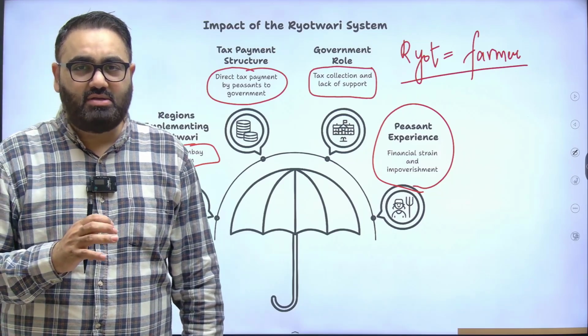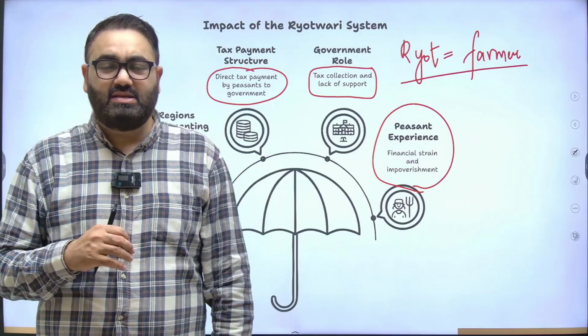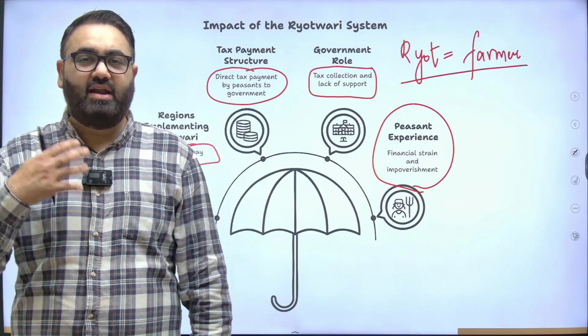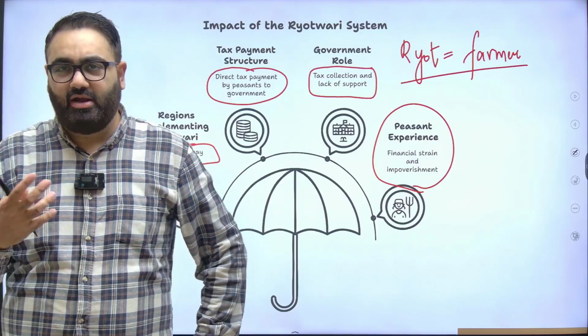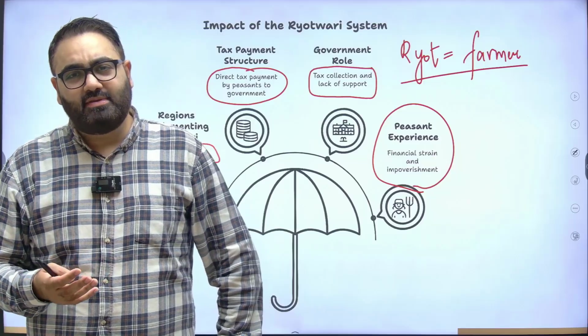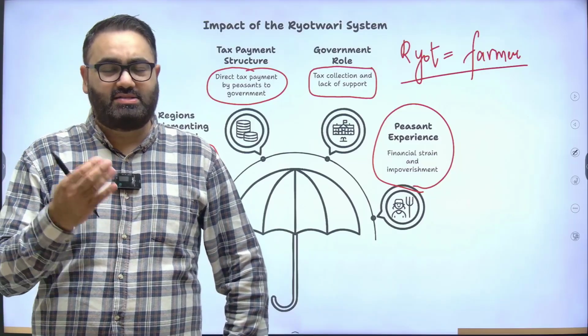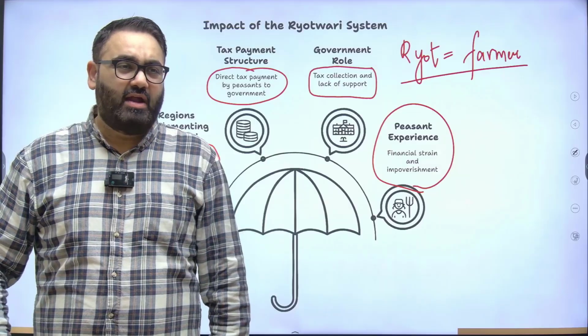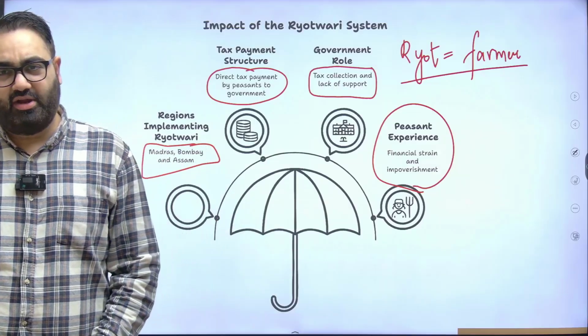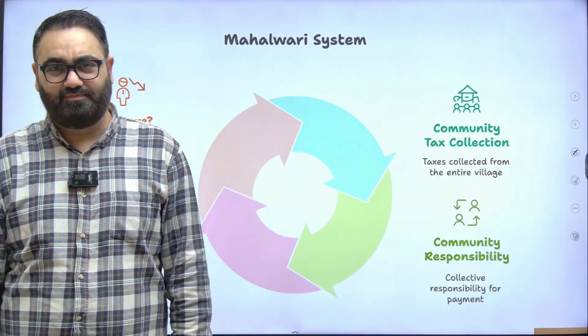The difference was that in certain cases, the farmers would be directly dealing with the government without the zamindar or the middleman in between. And in some cases, the government would appoint someone in between. That was a difference, but it was not about less or more exploitation as such in any kind of system.